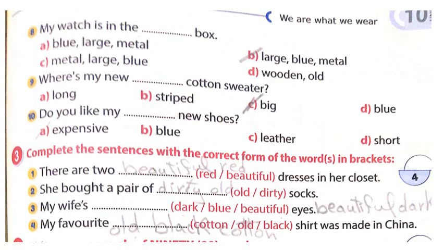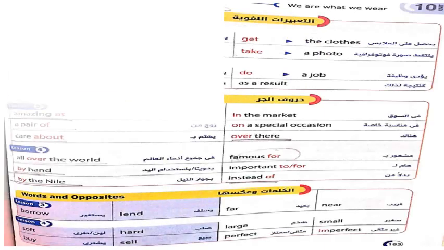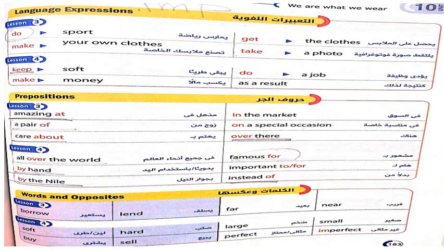Now, turning to the second page. Again, it's another exercise. Turn to this page, important expressions. Here: do sport. Make your own clothes. Get the clothes. Take a photo. Keep soft. Make money. Everyone is working to make money. Do a job. As a result of your studying, you are going to succeed.